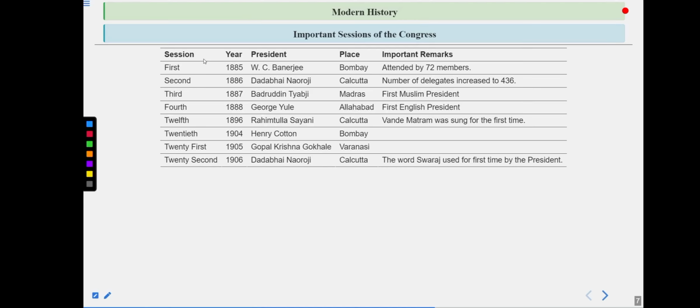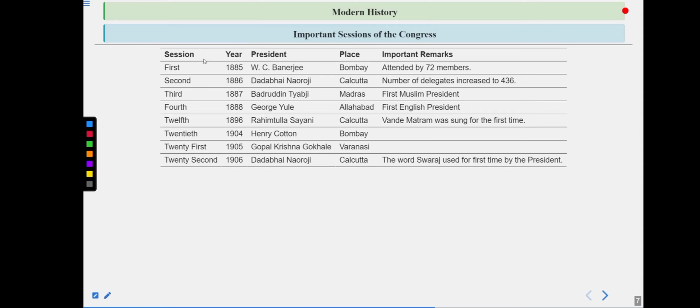He was the first English president of the Indian National Congress. And you would be thinking that if it is an Indian National Congress and its work is related to telling how the Britishers are looting, then how did George Yule become the president? Some of the Britishers were also good and they wanted to create awareness among the people of this country. But on the other side, some people also think, as per the safety valve theory, that they wanted to release the pressure among the Indians, and that is why they particularly used this theory.